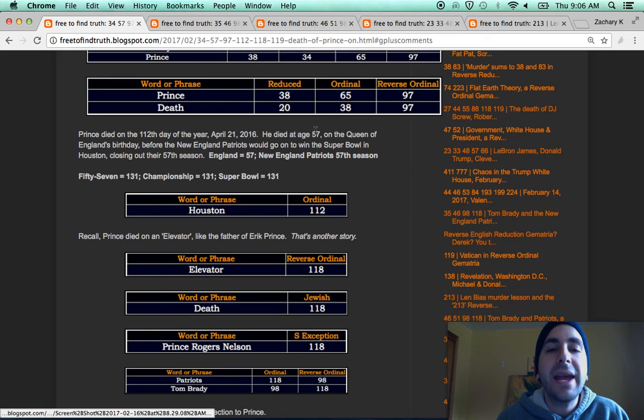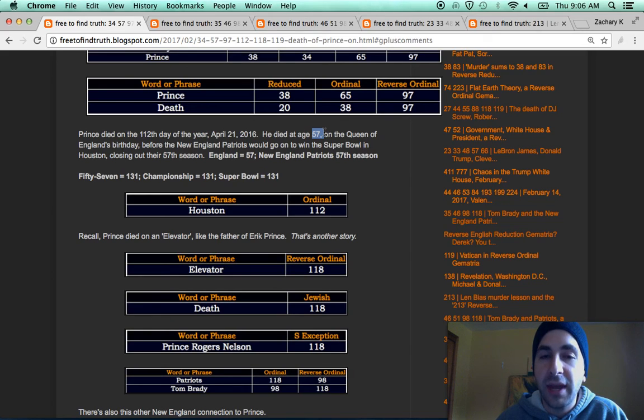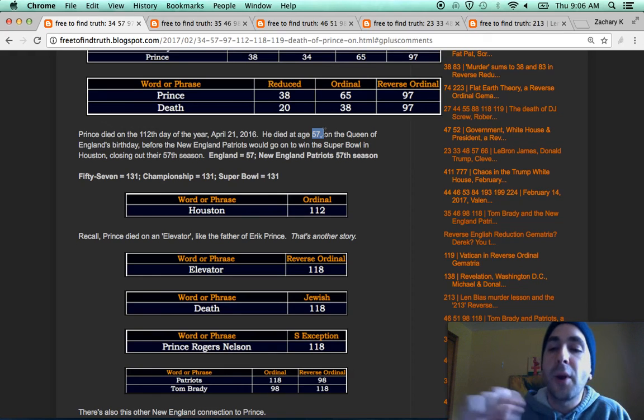So Prince died at age 57, right? It was the Queen of England's birthday. The Queen turned 90 that day. Recall they lit up Niagara Falls purple the day Prince died, the day the Queen turned 90. Vanity, Prince's girlfriend who died before the 58th Grammys, is from Niagara Falls. Purple Rain in gematria sums to 58. She died before the 58th Grammys. Prince died just before his 58th birthday.